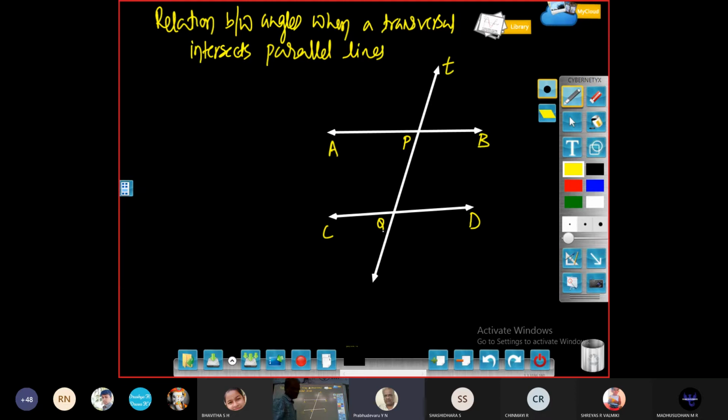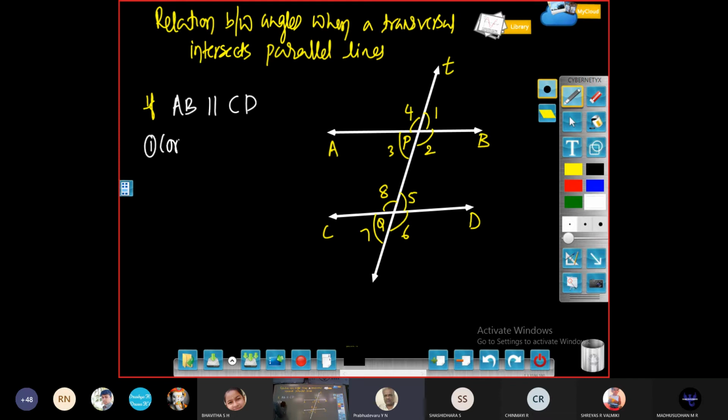So you can give names to these angles again the same way. This is angle 1, this is 2, this is 3 and 4. Again 5, 6, 7, here 8. If line AB is parallel to CD, this is the symbol, then you will find that the corresponding angles are equal.